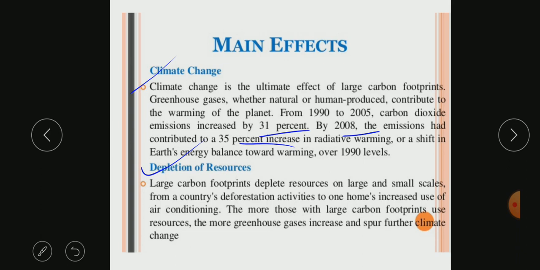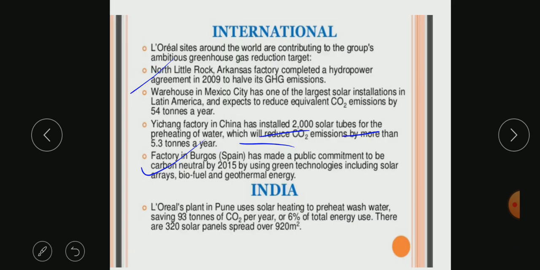The second is depletion of resources. Obviously, the more carbon dioxide or greenhouse gases are emitted, the more we are using our resources. We are burning fuels, petrol and diesel, and depleting these resources. We will come to a stage in the next 10 to 15 years where we will not have any petrol or diesel, and we will run out of all these things. So we are actually depleting our own resources.